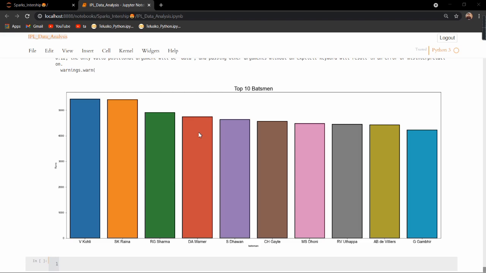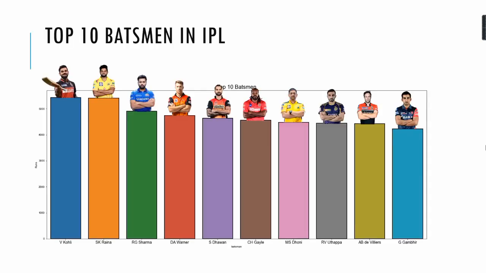Next, I found out some inferences from this dataset. From analyzing the IPL dataset, let's move on to that. This is just a pictorial based on those graphs. I just pictured all those batsmen, Virat Kohli, Suresh Raina, etc. Then moving on to the inferences that I learned